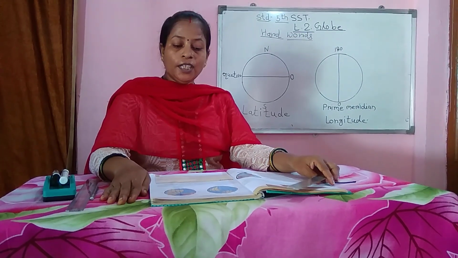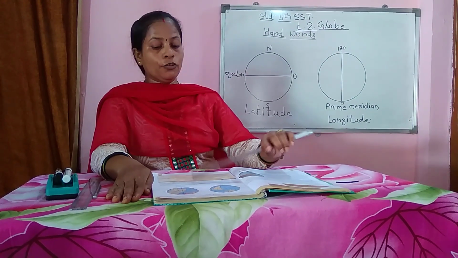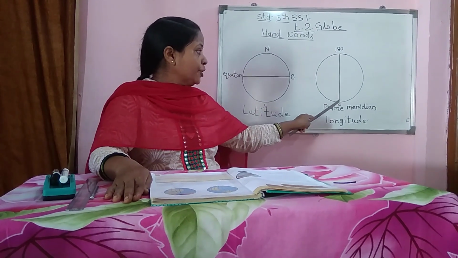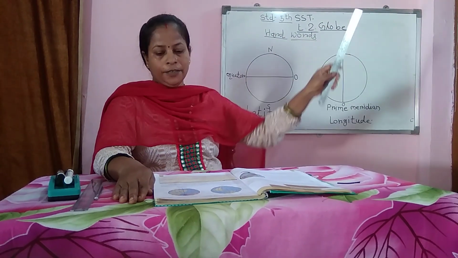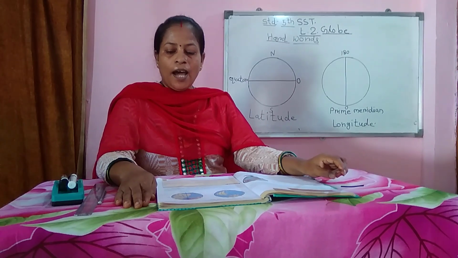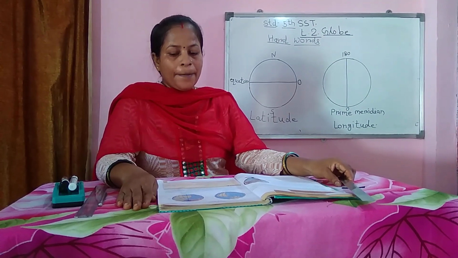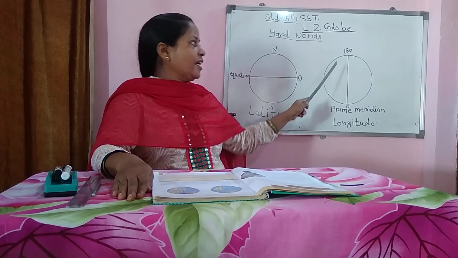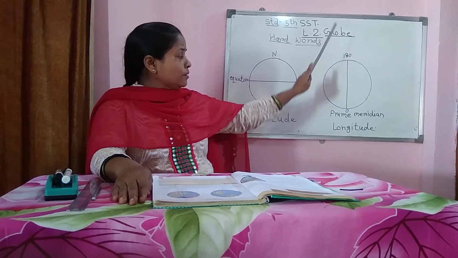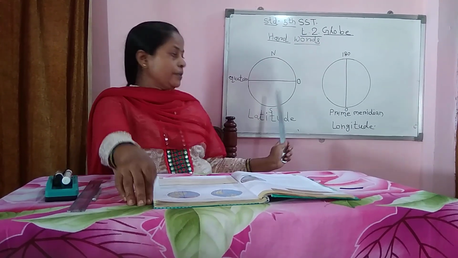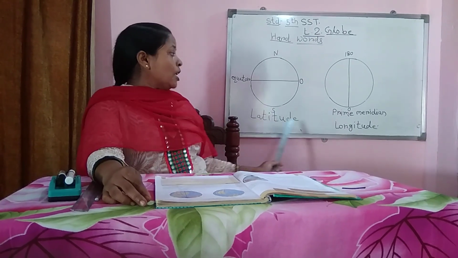Then the longitudinal lines are marked from 0 to 180 degree, with the prime meridian marked as 0 degree. Prime meridian means Pradhan Madhyana. Here is one difference between latitude and longitude.